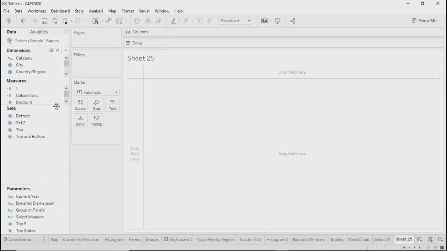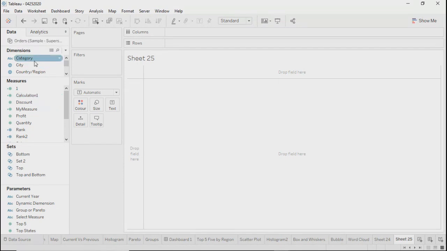Now, another thing is that we created several objects, for example sets, parameters, groups, and calculated fields. Out of these, a few things are available across the workbook, a few are limited to a particular sheet, and some are limited to one particular data source. When I say data source, let's say you connected to a number of data sources. Some of your data is coming from SQL Server, some from Excel.